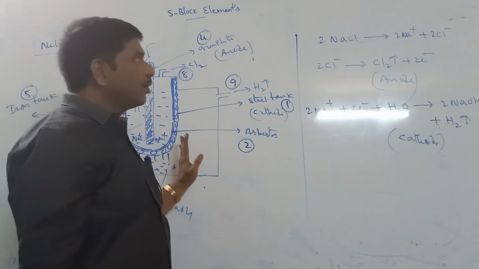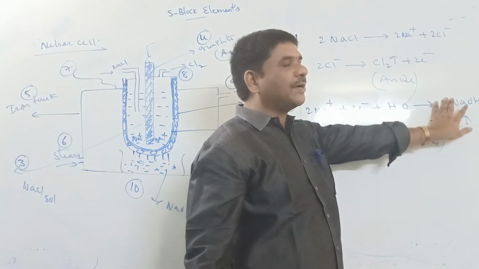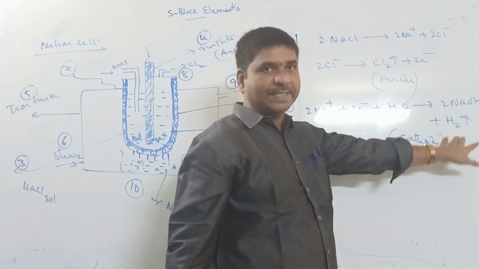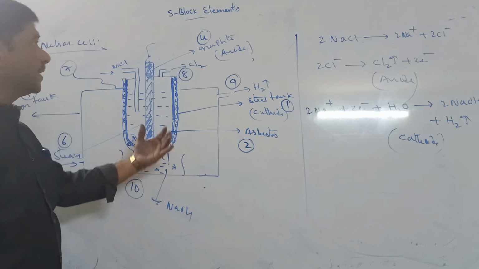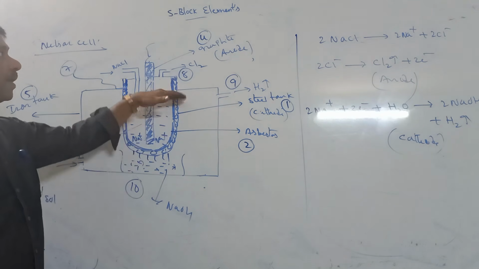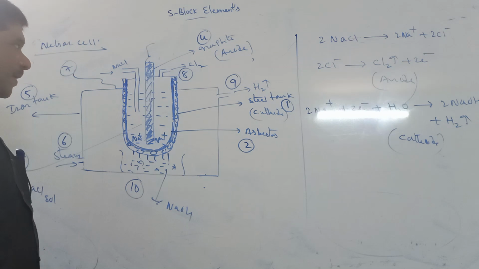What is the cathode product? Sodium hydroxide and hydrogen gas. What is the anode product? Chlorine gas. What is the cathode? Steel tank. What is the anode? Graphite rod.